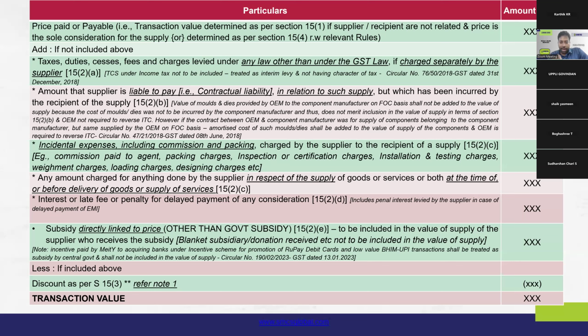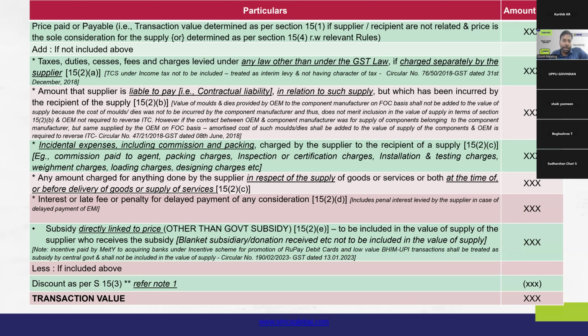Another important point to be noted is that only the interest, late fee or penalty in relation to delayed payment of consideration is covered here, not other interest, penalty or late fee, etc. For example, there might be a penalty clause in the contract of service that if the service quality is not up to the mark, there will be some penalty levied. If the service is not provided in time, some penalty will be levied. So it is important to note that all those penalties are not covered. Only the interest, late fee or penalty for delay in payment of consideration is covered. That is what is to be importantly noted.